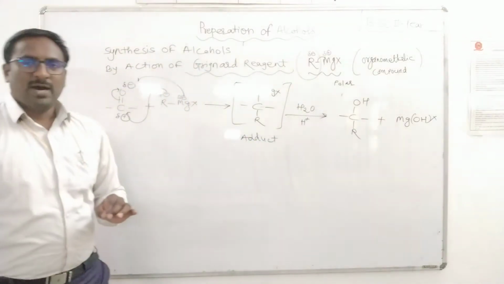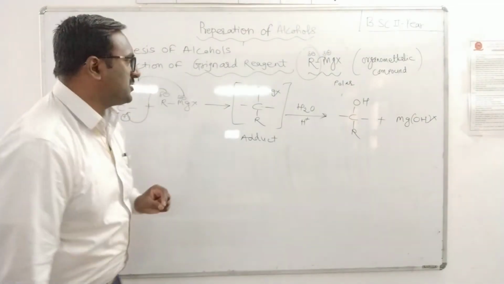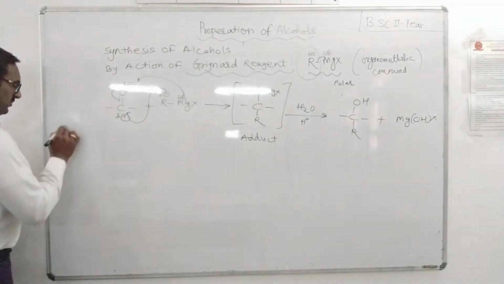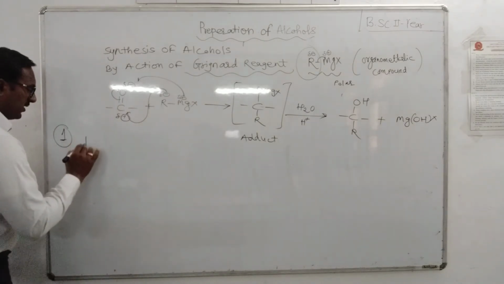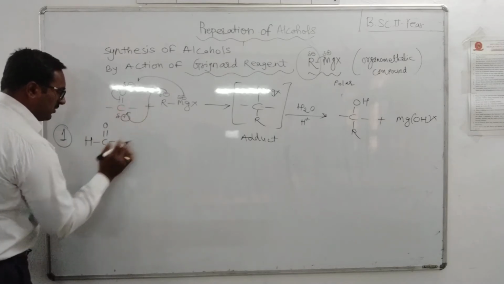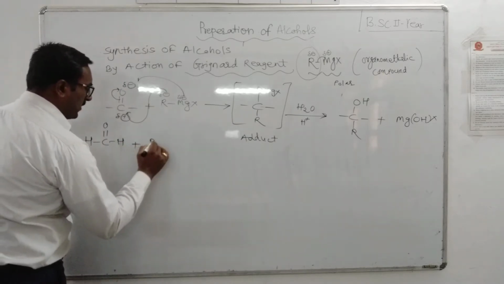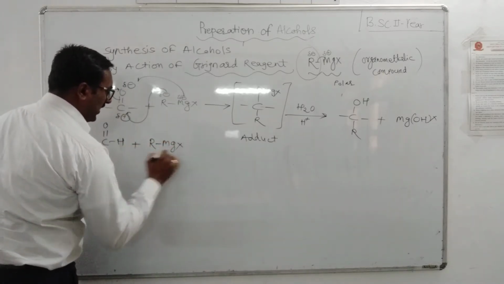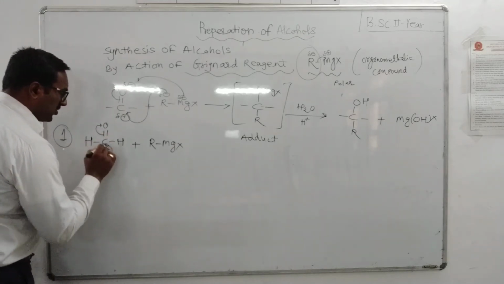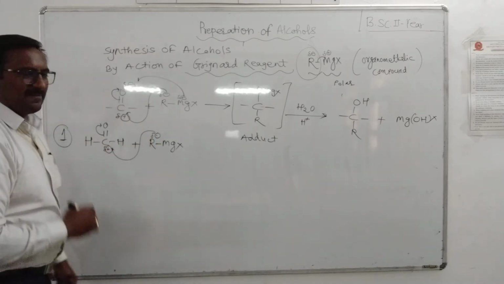Let us discuss how to prepare primary, secondary and tertiary alcohol with this reaction, action of Grignard reagent on carbonyl compound. First example, formaldehyde, H-C double bond O-H, plus alkyl magnesium bromide, RMgX. One end is electropositive, the other electronegative.